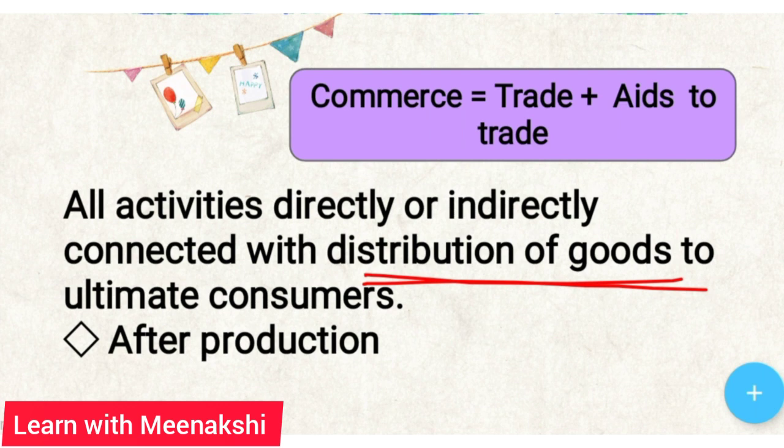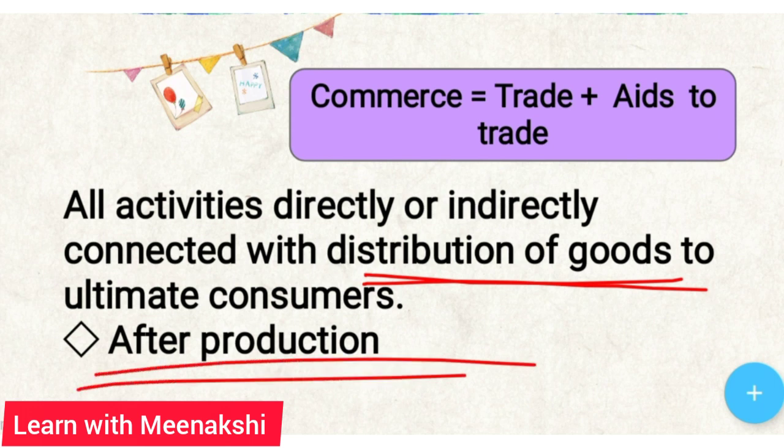So commerce plays a role only after the production. Before the production is the industry side. After the production, which is distribution work, so that the products could reach the consumers, this activity is done by commerce. So commerce is a service, facilitating the distribution of goods to the consumers. It is done after the production.